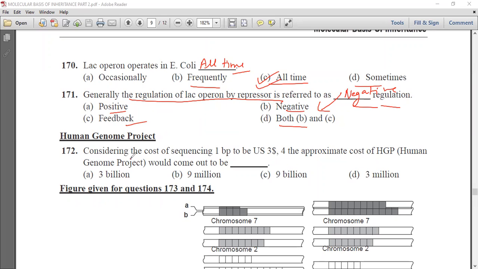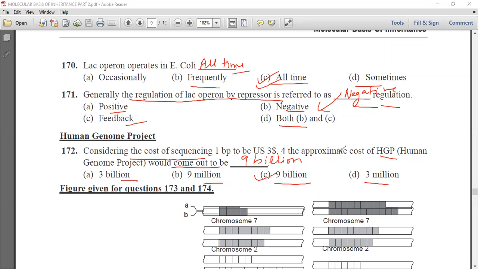Next question is, considering the cost of sequencing one base pair to be $3, the approximate cost of the human genome project would come out to be 3 million, 9 million, 9 billion, and 3 million. We know that it was 9 billion. So option C is the correct answer.